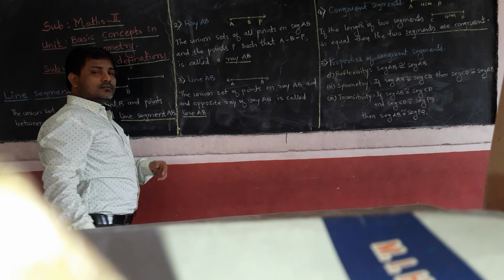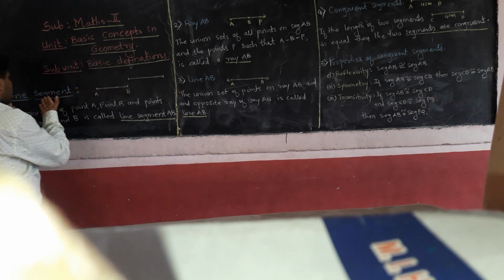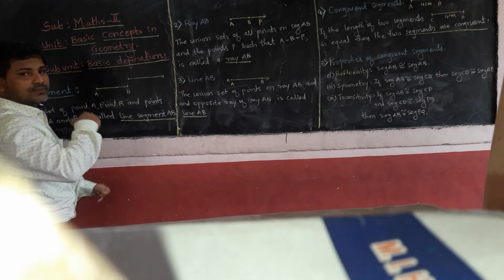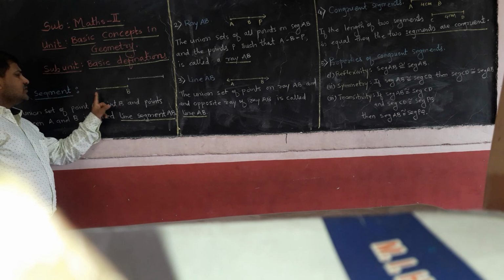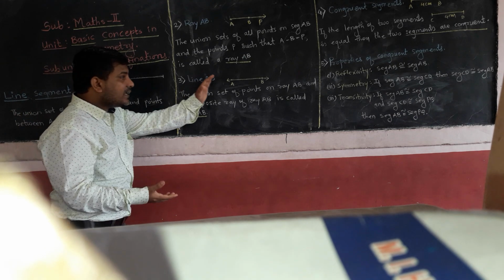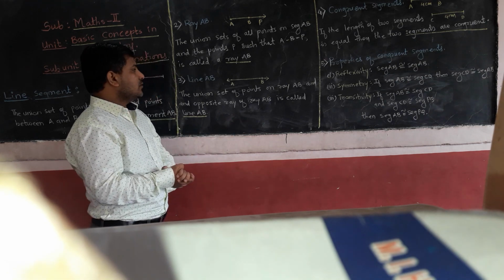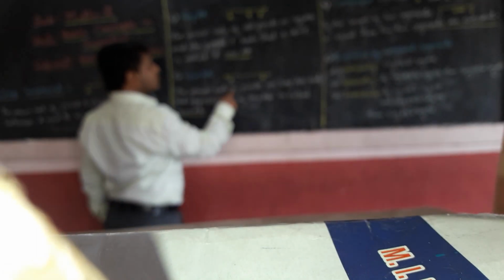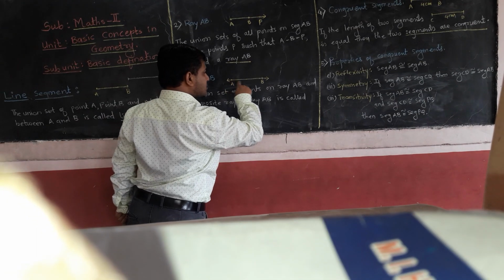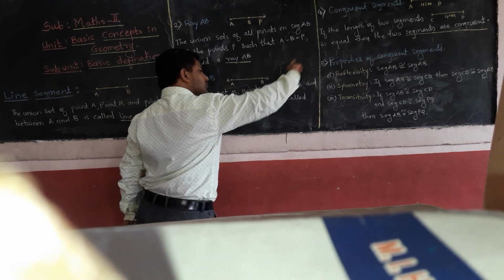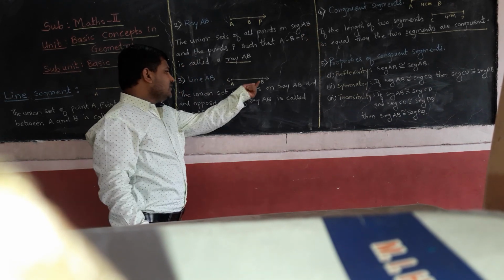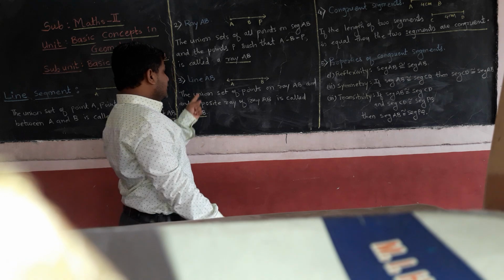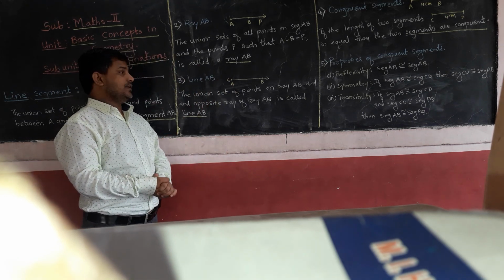Now, the third point, line AB. This one is the line segment and this one is the line. What is the difference between these two figures? You can see it very easily. In the first figure, there are end points. But in line AB, there is no end, because in both directions there are rays. The union set of the points on ray AB, from A to the right side and from B to the left side, we can extend this figure. The figure which we get is called line AB.